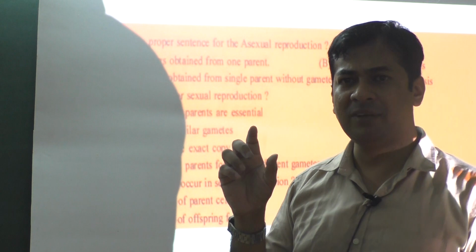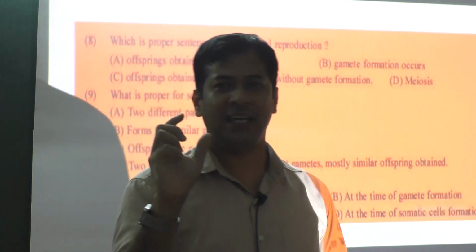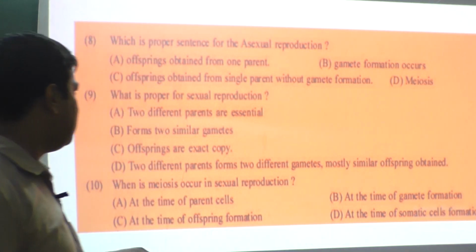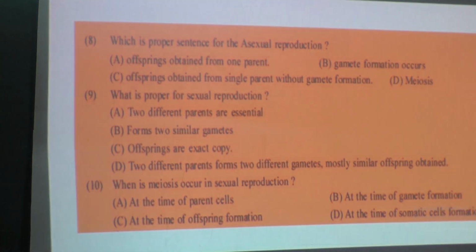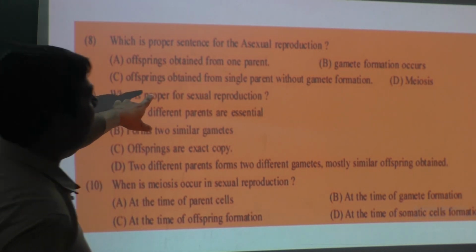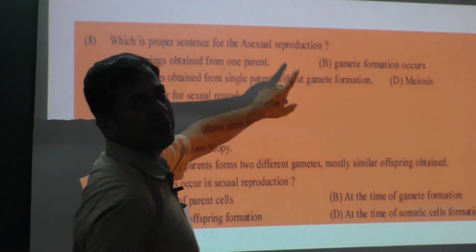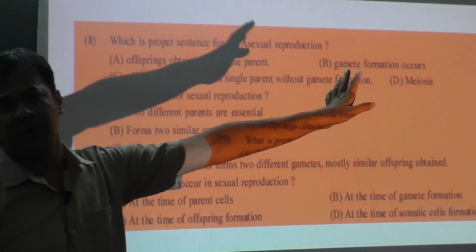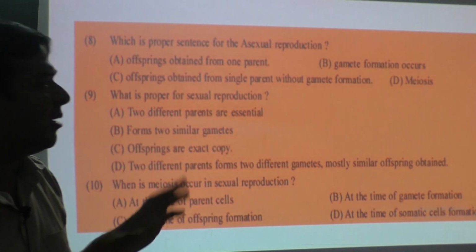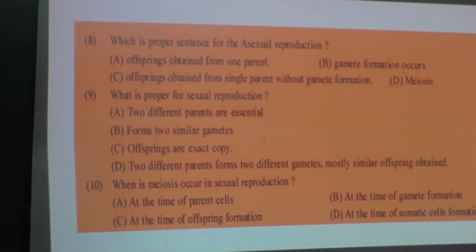Because the gamete will be haploid, sperm will have n chromosomes, 23, and egg will have 23. So which is correct then? According to that, C should be correct: offspring obtained from a single parent without gamete formation. Gamete is not formed in asexual reproduction, but in sexual reproduction, gametes are produced. So it should be option C.